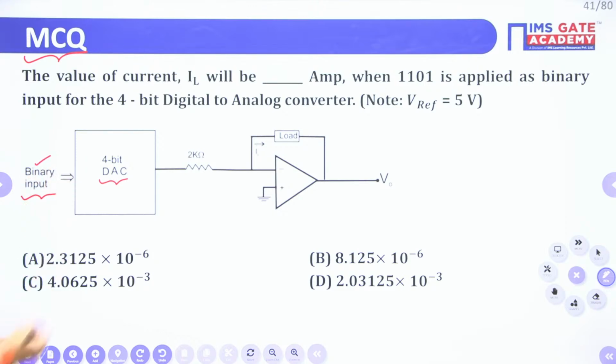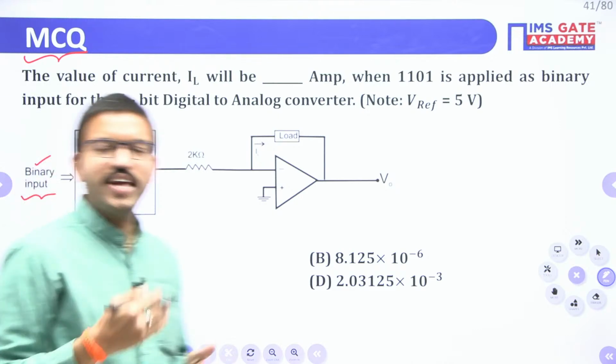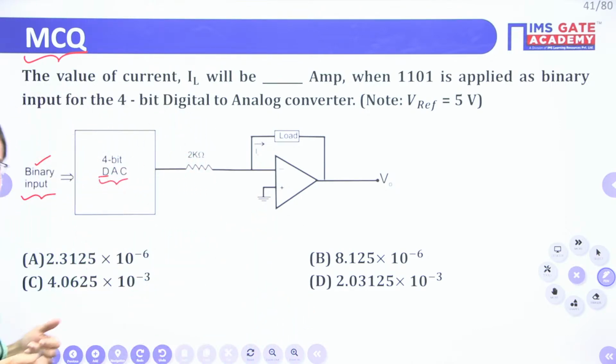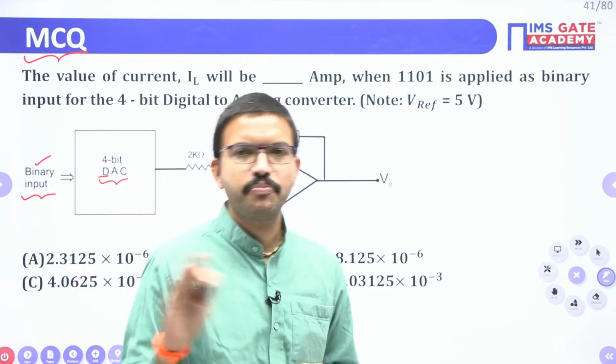Binary means you represent in terms of zeros and ones. If you are representing those values in terms of electrical signals like 0 volt, 5 volt, then that particular signal we will call digital. But for this particular course point of view, you can use them as synonymous.